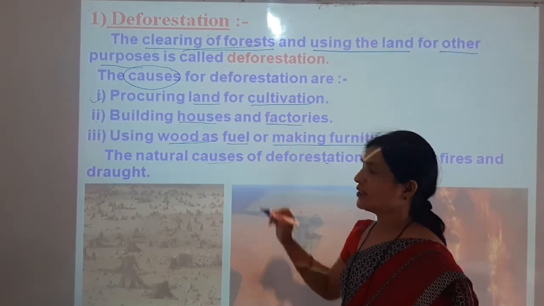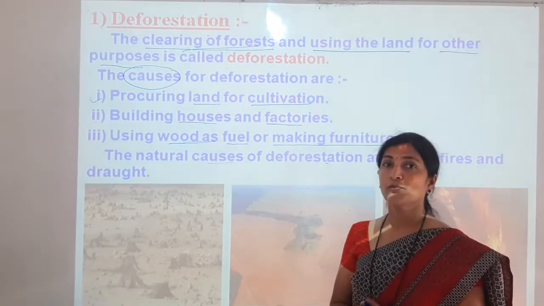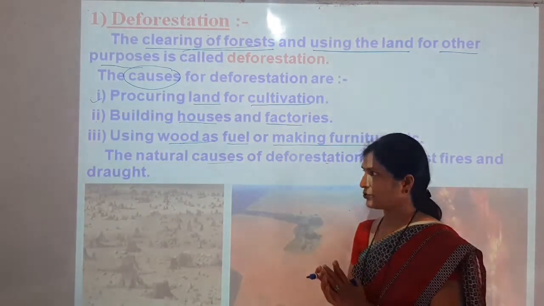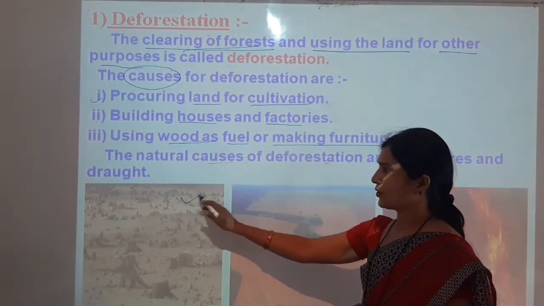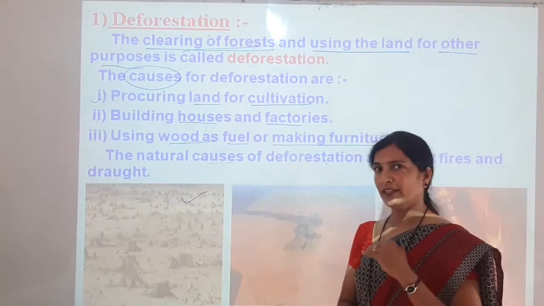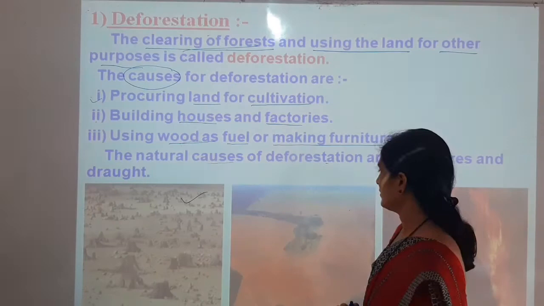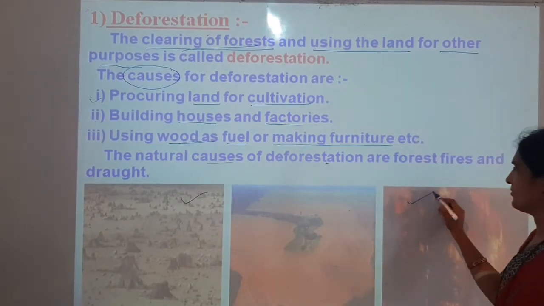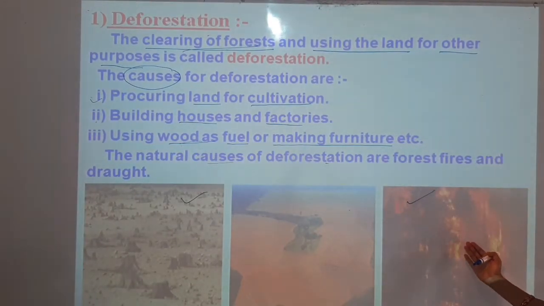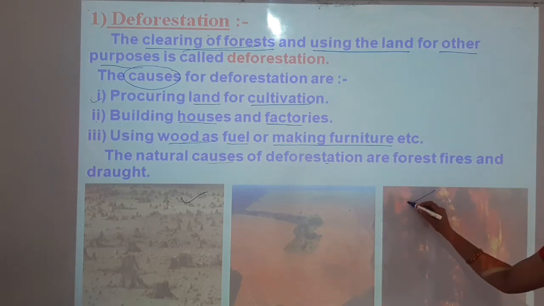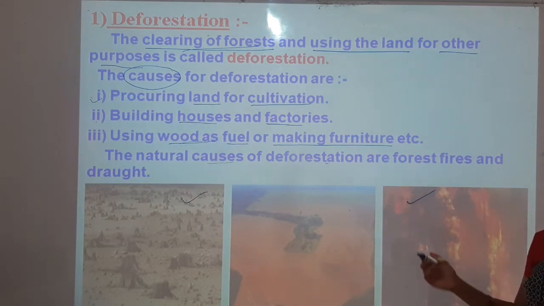Now, natural causes are also a reason for deforestation. What is a natural cause? You can see here drought. Drought is the main natural cause of deforestation, as well as forest fire. Here in the picture you can see a forest fire. This image shows a natural cause of deforestation.